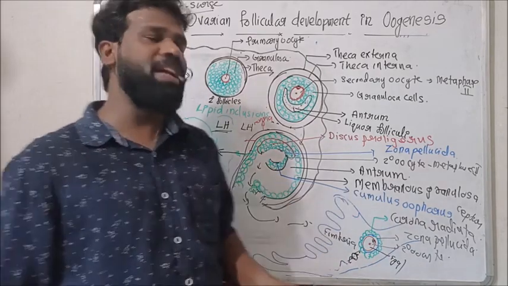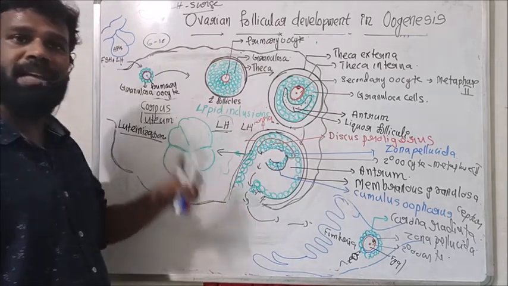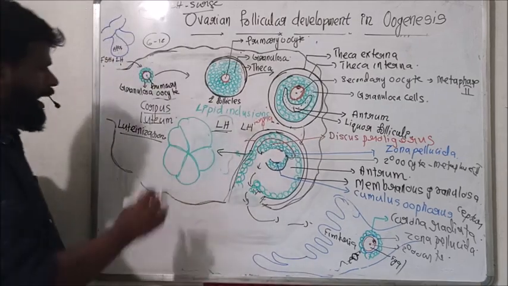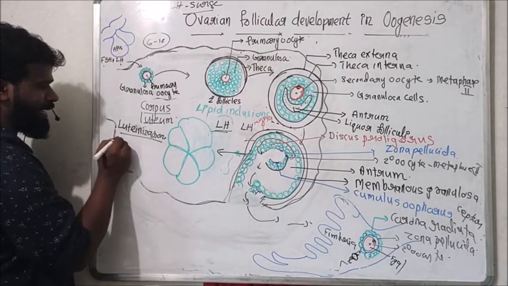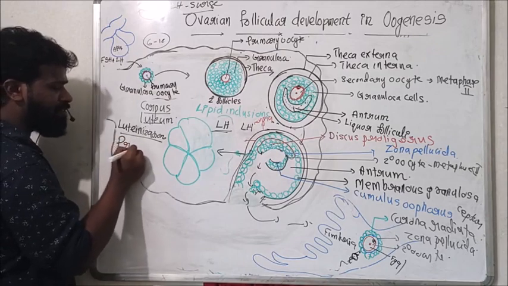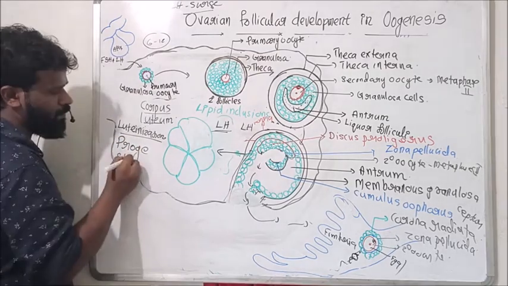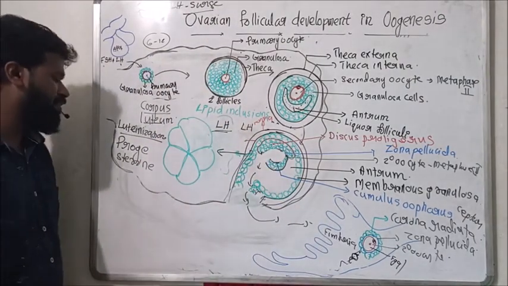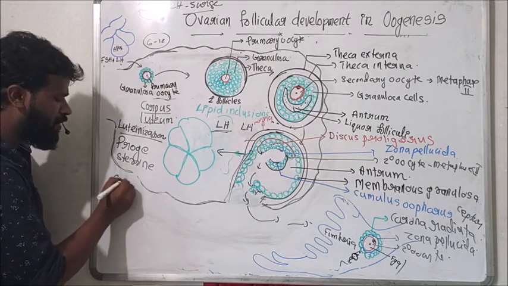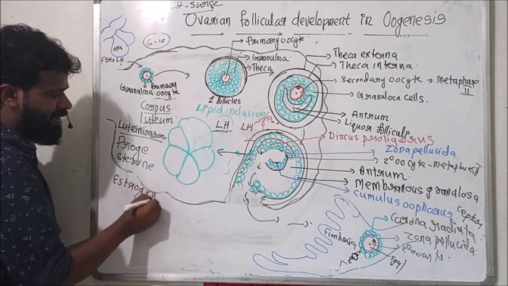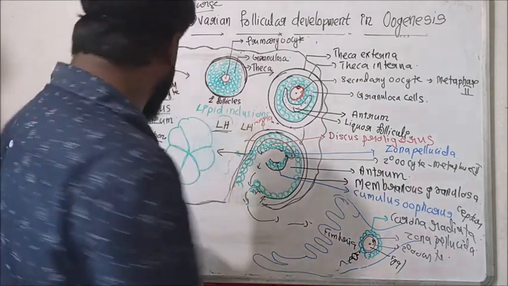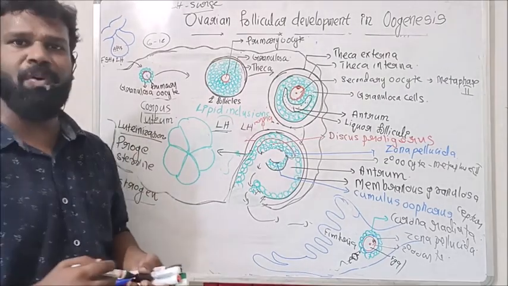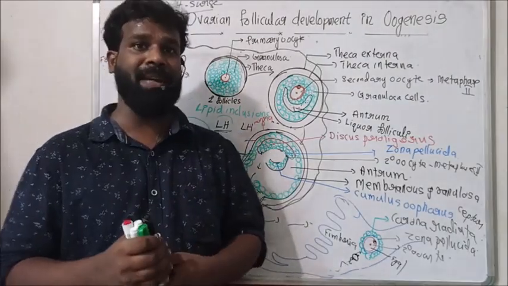So immediately after ovulation, this ruptured follicle transforms into this endocrine gland, a yellow colored endocrine gland called corpus luteum. This corpus luteum begins to secrete a large amount of progesterone. The lutein cells of the corpus luteum produce a large amount of progesterone and a small amount of estrogen. We'll discuss the functions of progesterone and estrogen later. Progesterone is the pregnancy hormone.